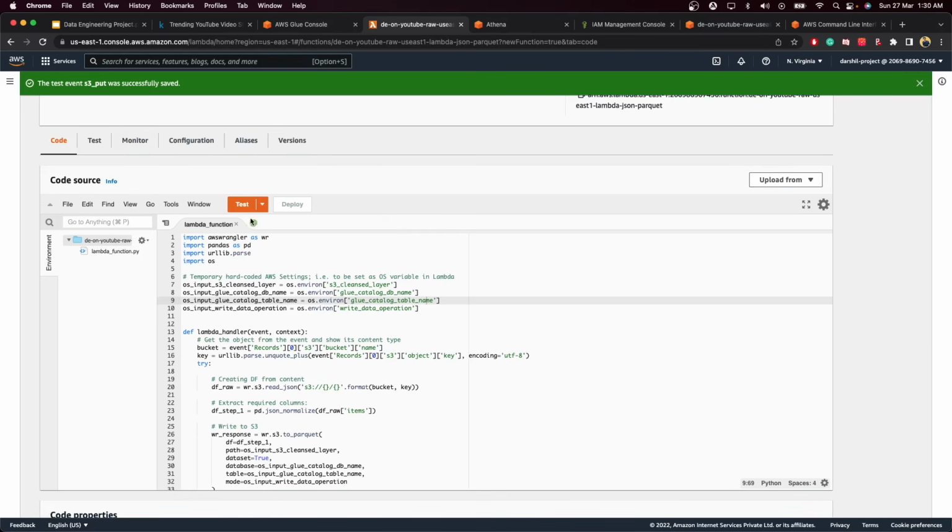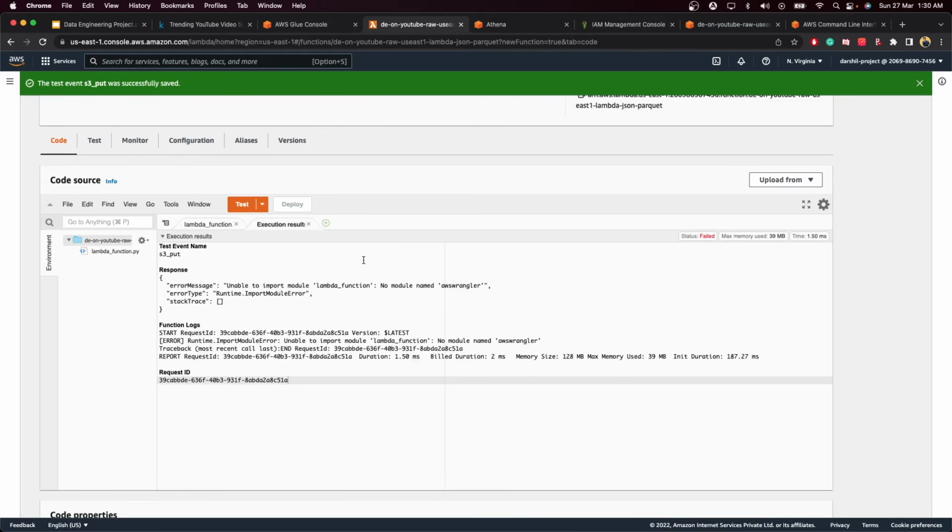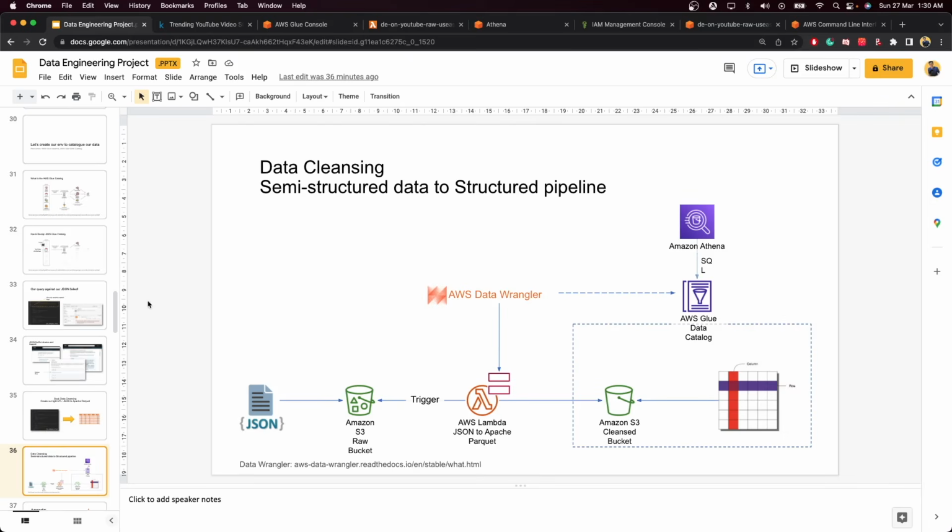Okay, now we're gonna be actually testing the function whether it runs or not, and we will see there will be a lot of different errors coming while we are testing. So let's click on the test and let's see what is the first error that comes. The first error is basically that it is unable to import the Lambda function. So let's understand what this particular error is by going to our PPT.